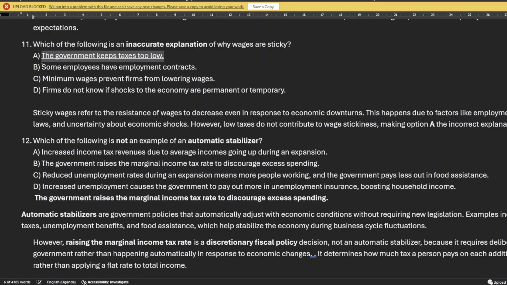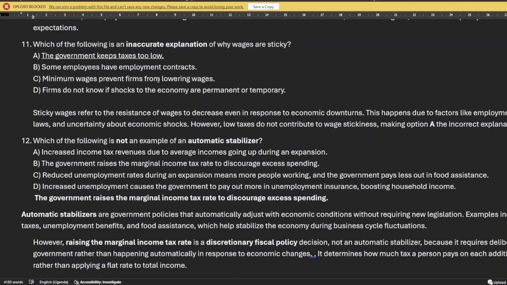Government keeping taxes too low is not an explanation why wages are sticky. Wages can be sticky because of employment contracts; they cannot easily change, you already made the contract.